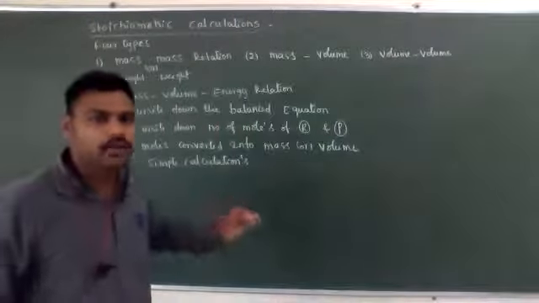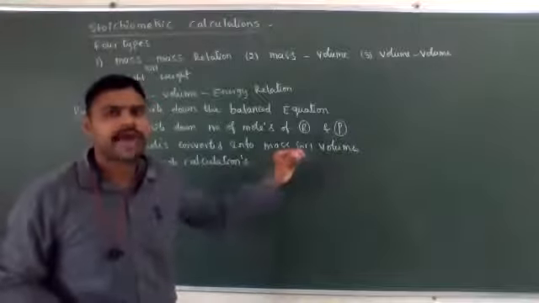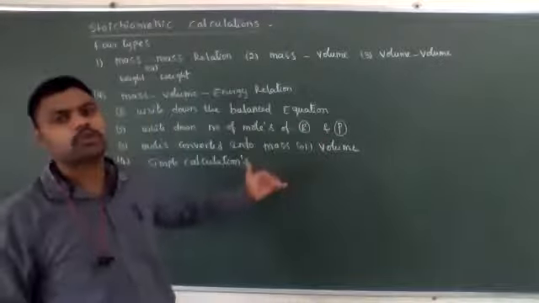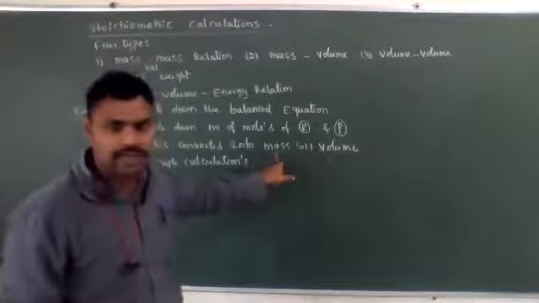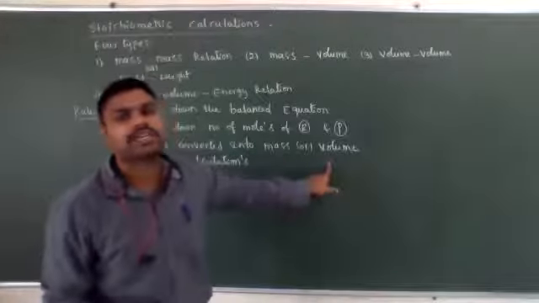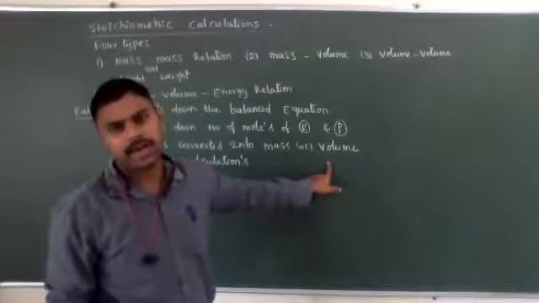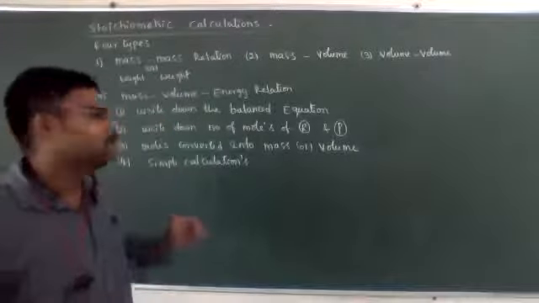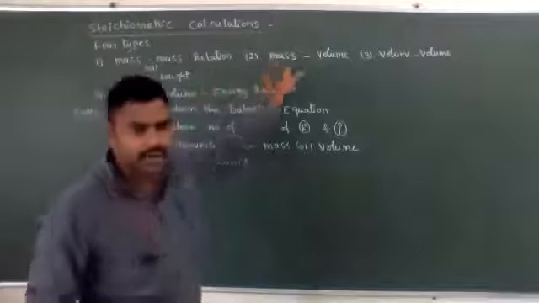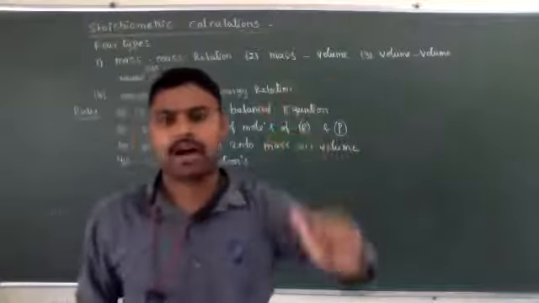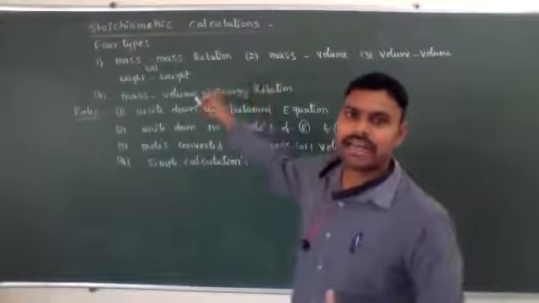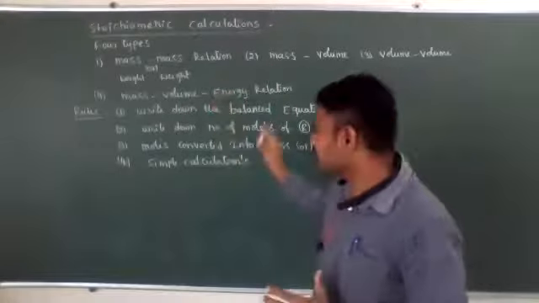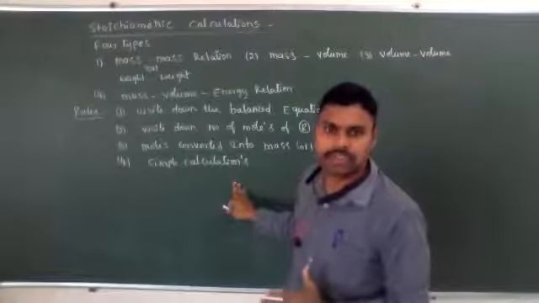After finding the number of moles of reactants and products, we need to convert into our convenience, whether into mass or into volume. Based on that relation, they ask to calculate the amount of mass, volume, or energy. According to that, we need to do simple calculation. That is the fourth step.